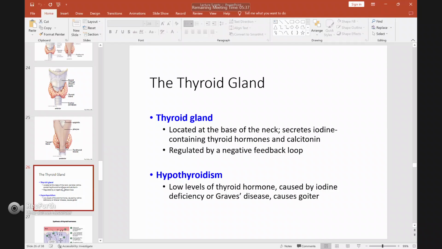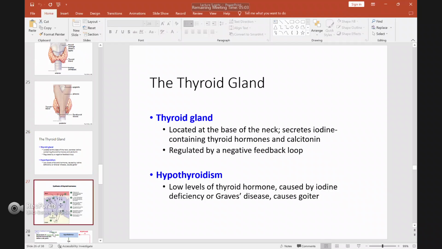So this iodine you need to oxidize, by thyroglobulin oxidase. Then it will bind to the thyroglobulin by TPO, thyroglobulin peroxidase. So if you have low iodine in your body, then thyroid hormone cannot be produced, and you will have a syndrome which we call hypothyroidism.